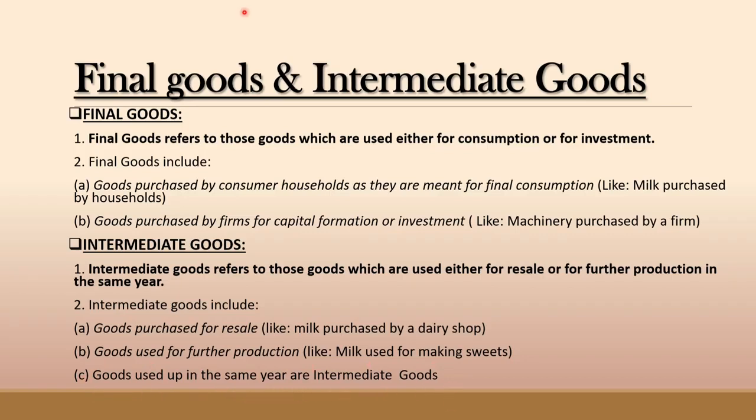I would like to add some points in this point, that it should always be remembered that the intermediate goods are used up in a same year, as this point explained, and if they remain more than 1 year, then they are treated as final goods. Some important points to be remembered about intermediate goods: they are generally purchased by one production unit from another production unit. That means intermediate goods remain within the production boundary. Second important point is they have derived demand, as their demand depends on the demand for final goods.